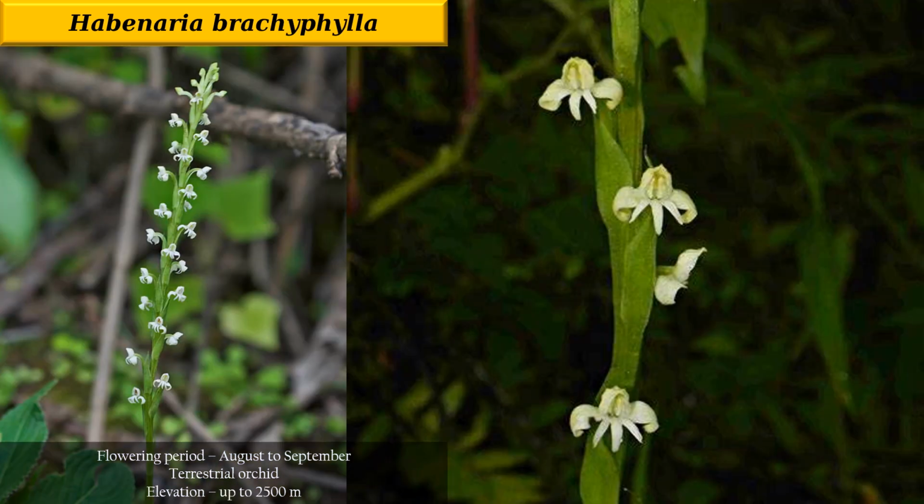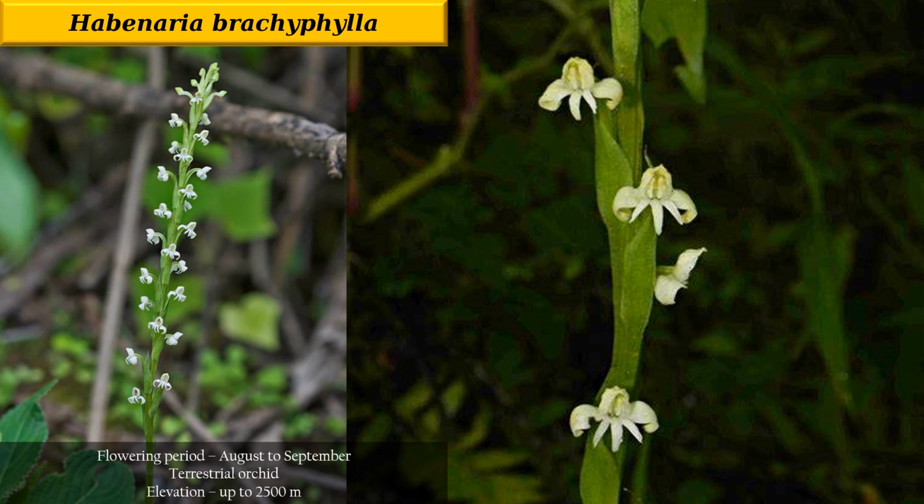Then comes our Habenaria brachyphylla. As you can see, the flower structure is very small in size, and the flowering period is from August to September, and the elevation is up to 2500 meter. So these are the characteristics of it. And in India, you will find it in some particular places such as Odisha, Karnataka, Kerala, Maharashtra and Tamil Nadu.